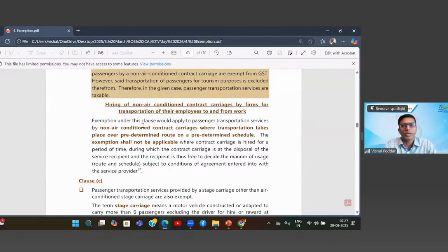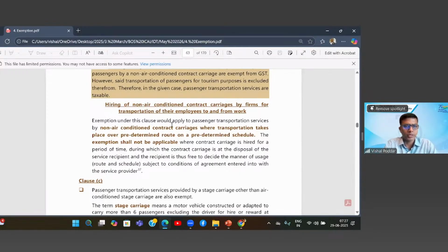What it says, exemption under this clause would apply to passenger transport services by non-air-conditioned contract carriage where transportation takes place over a predetermined route on a predetermined schedule. Correct na? So I already explained this. So a company is giving a contract to some cab operator: boss, every morning you have to go on this route, pick up my employees and bring them to office. Similarly, in the evening, you have to drop them.